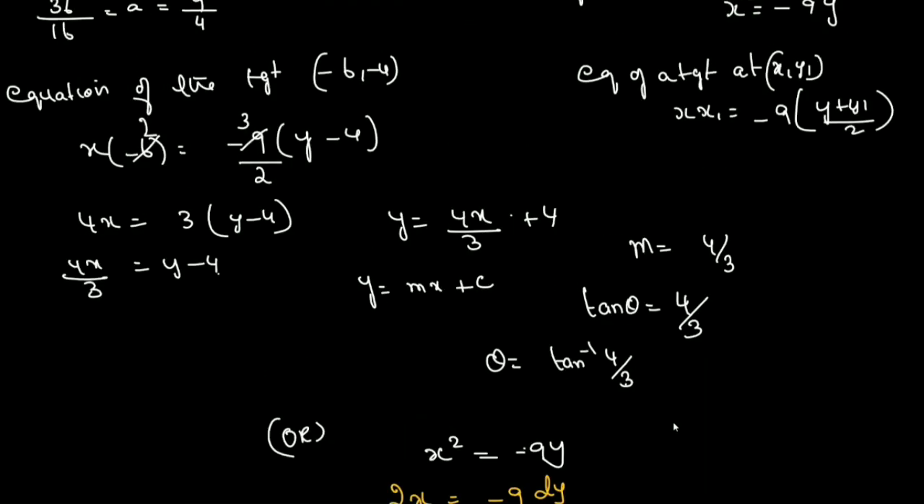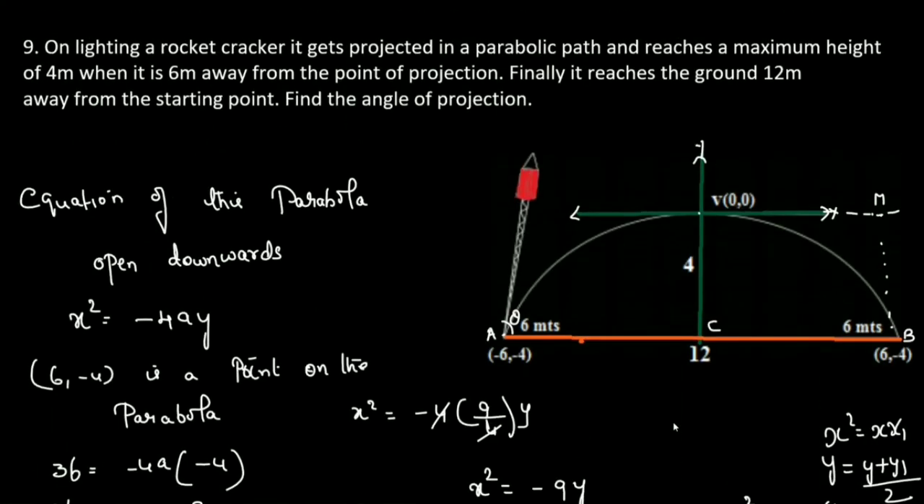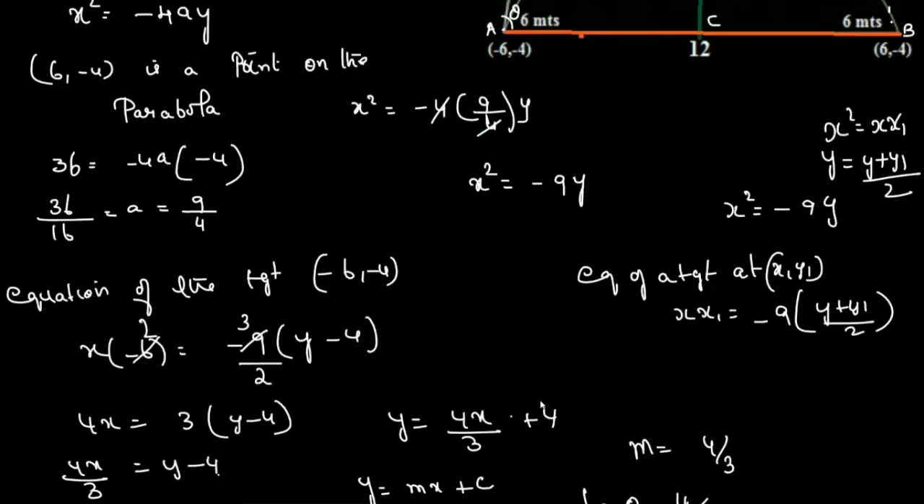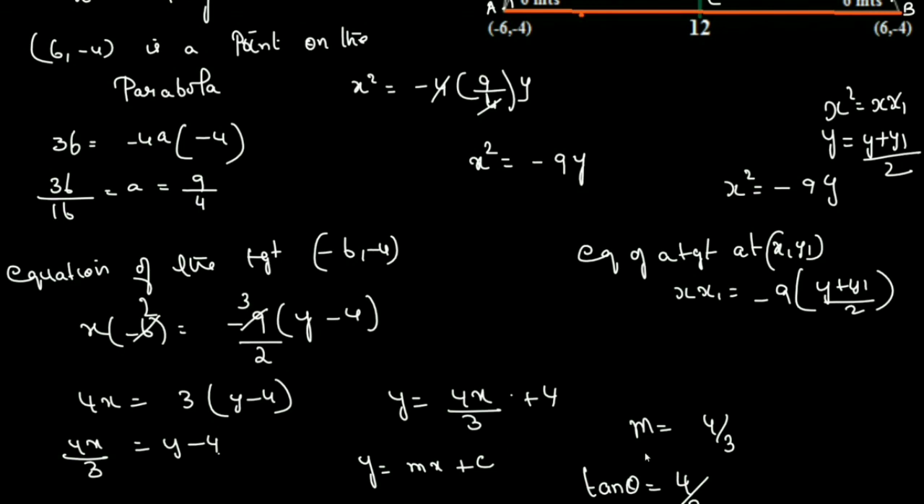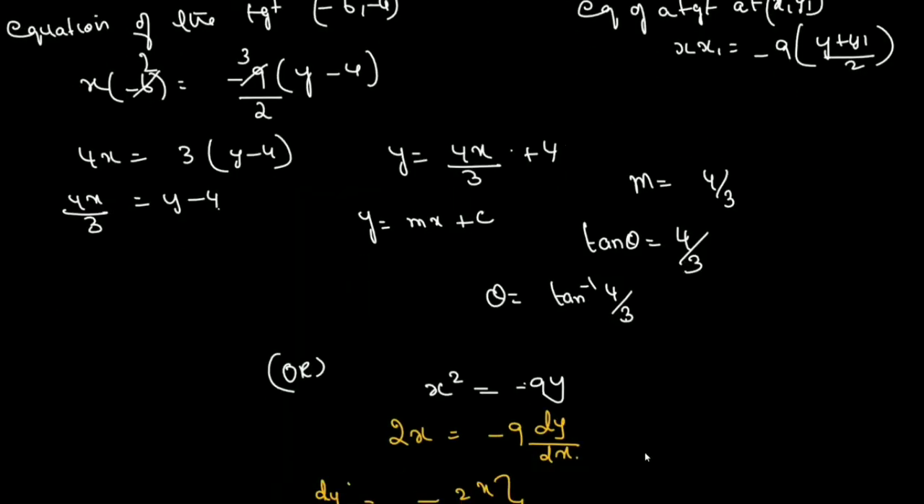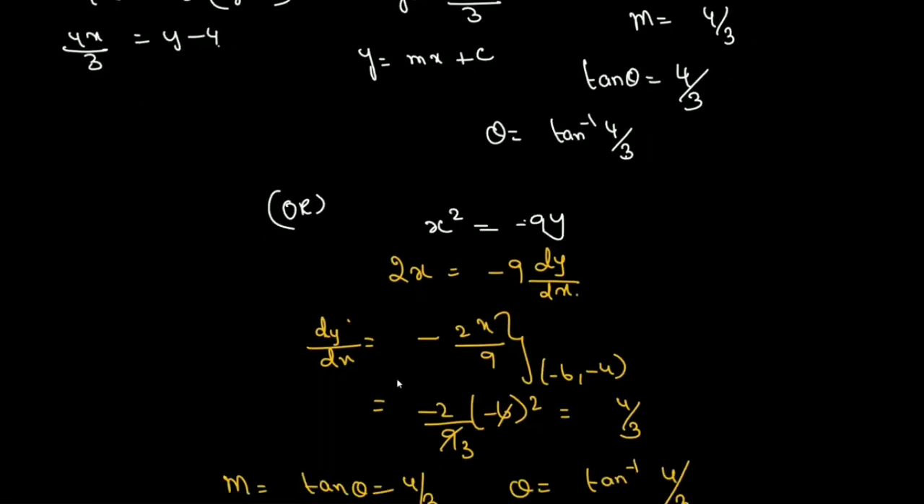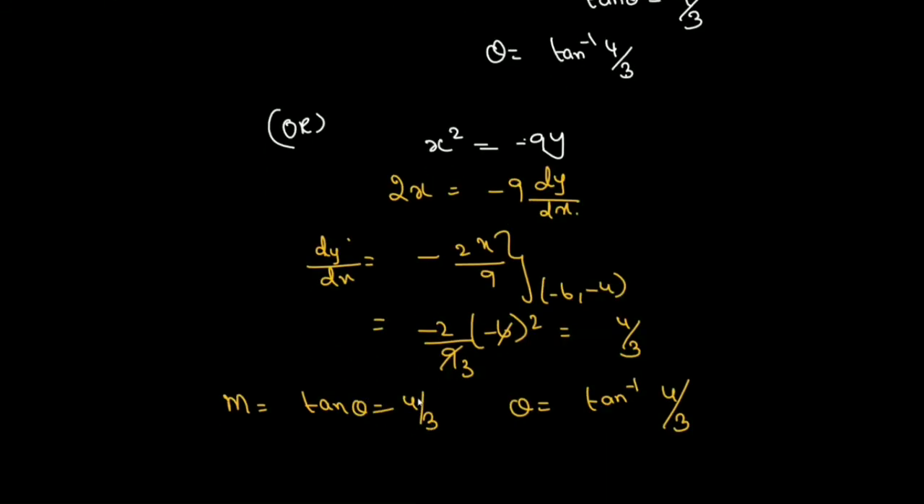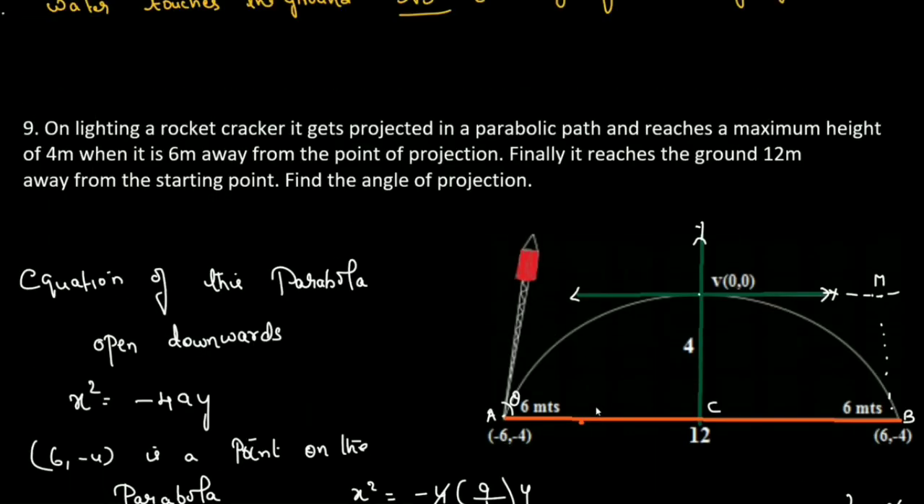So we can find the angle of projection using the equation of the tangent and then finding the slope, or you can just straight away differentiate it. So x square differentiation is 2x, equals minus 9 into dy by dx, you get dy by dx is equal to minus 2x by 9. Substitute x as minus 6, so you get 4 by 3. So dy by dx is nothing but the slope. Slope means it is tan theta. So tan theta is 4 by 3, so theta is tan inverse of 4 by 3. Thank you.